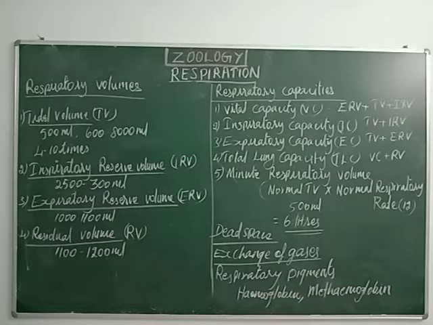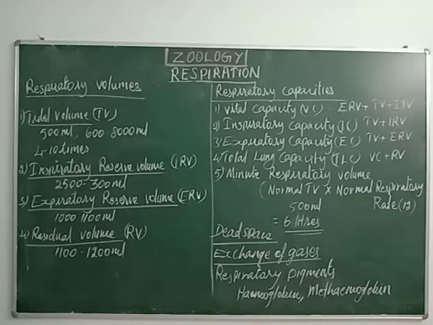The normal expiratory reserve volume is 1000 to 1100 ml. Hope you understood this 2-mark question.